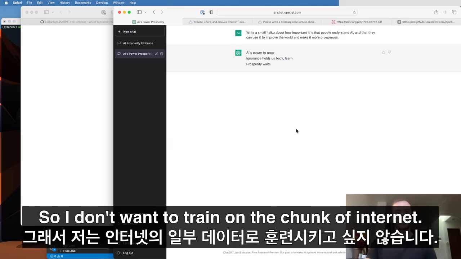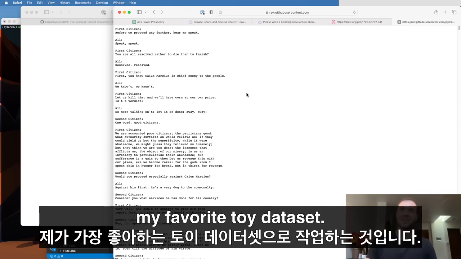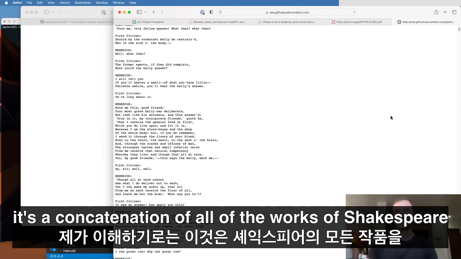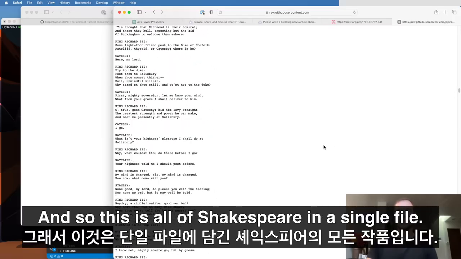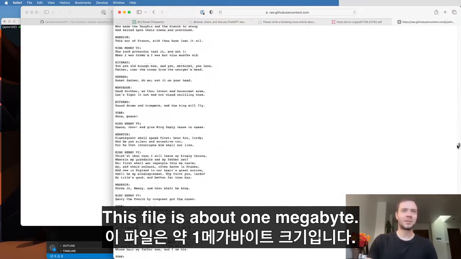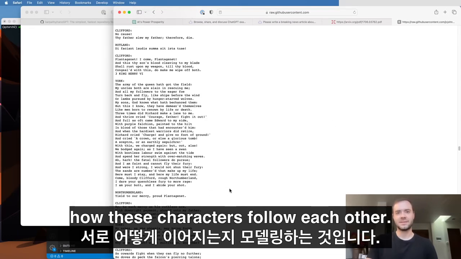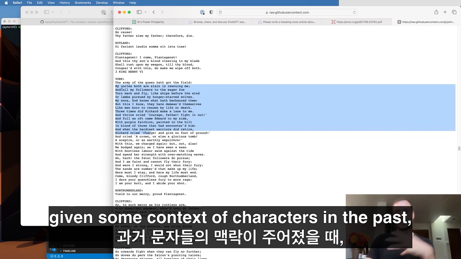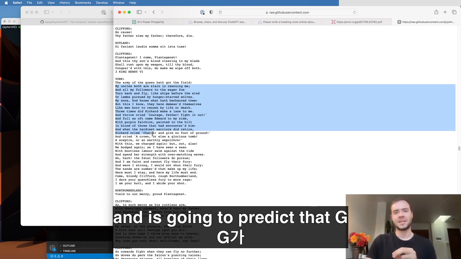So I don't want to train on a chunk of the internet. We need a smaller dataset. In this case, I propose that we work with my favorite toy dataset, called Tiny Shakespeare. It's basically a concatenation of all of the works of Shakespeare, in my understanding, all in a single file of about 1 megabyte. What we are going to do is model how these characters follow each other. Given some context of characters in the past, the transformer neural network will look at the characters I've highlighted and predict that G is likely to come next in the sequence.